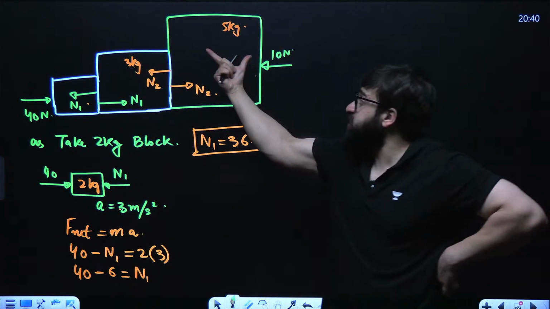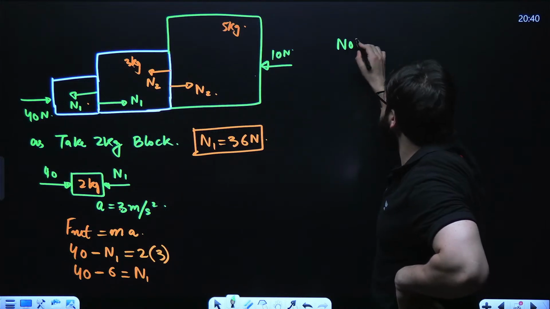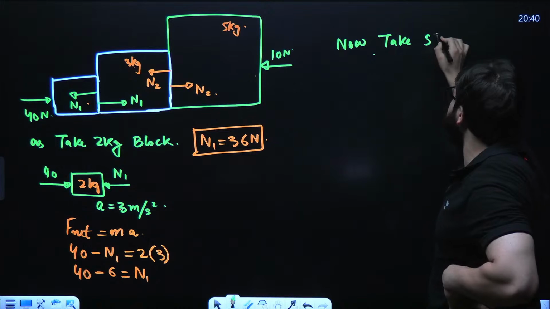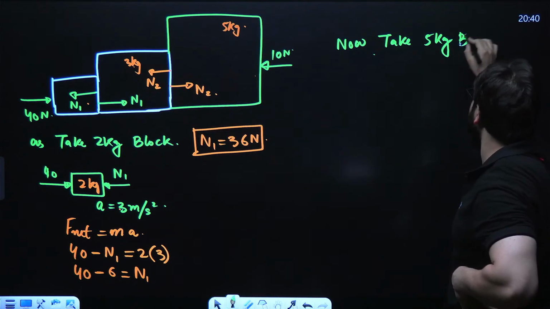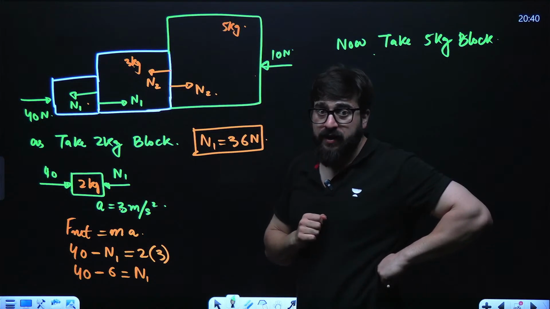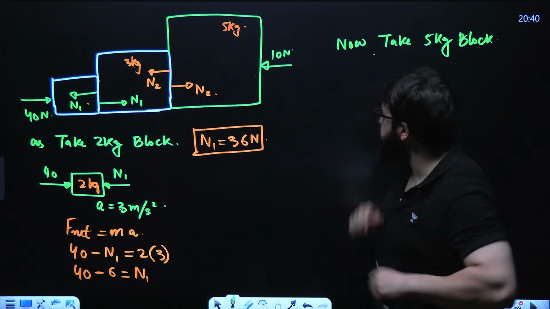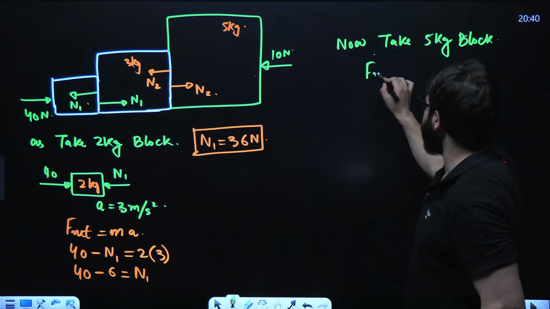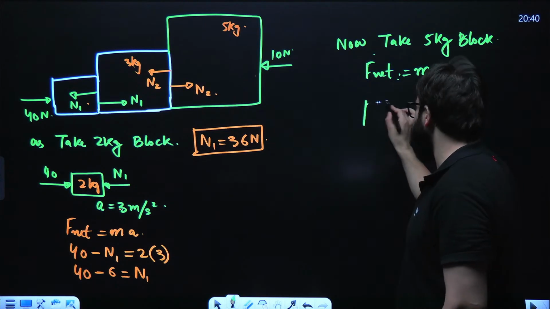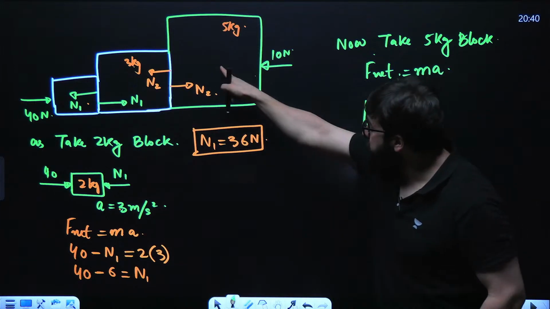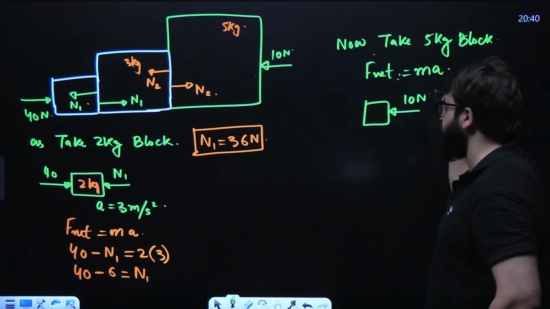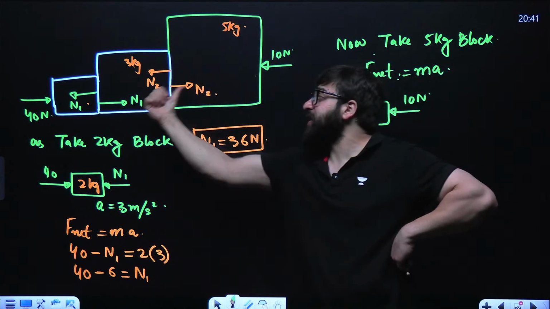Now, take this 5 kg block. I would want you guys to take this 5 kg block. So over here once again, we say net force is equal to mass into acceleration. On this 5 kg block, in this direction 10 Newton is acting. What is acting on the other side?